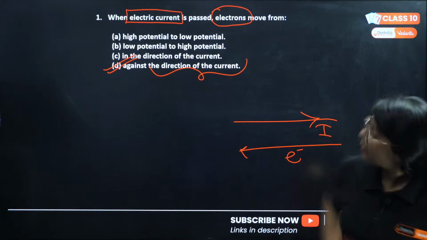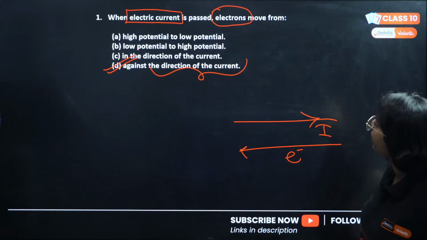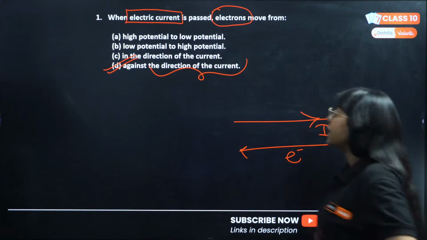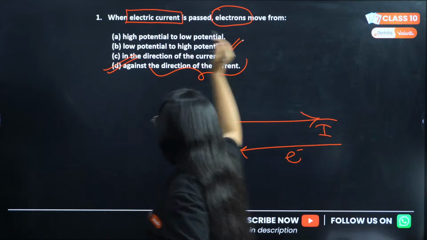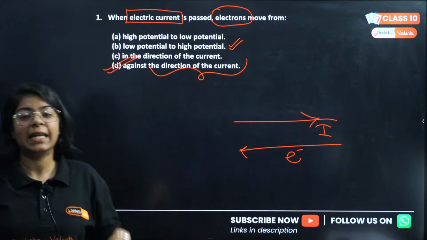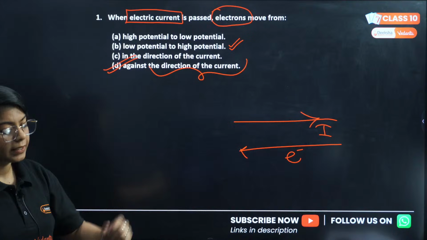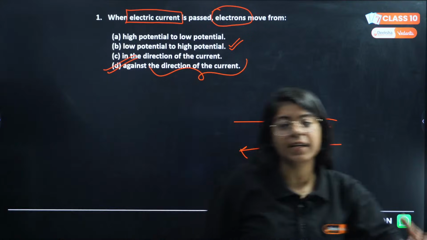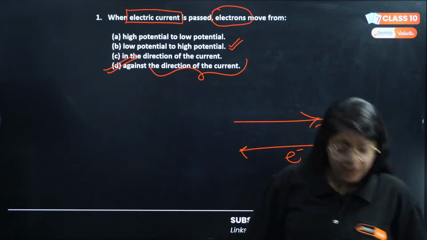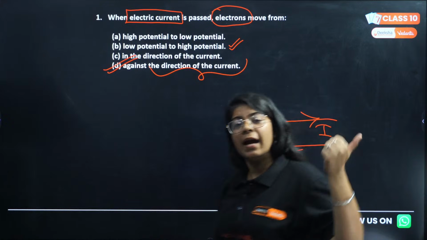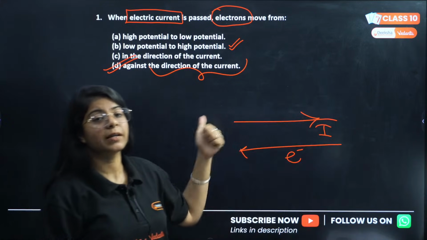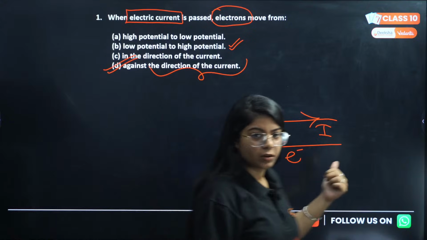I can see why you guys are saying low potential to high potential. That can also be a correct option, but when you are given electric current, they have asked in reference to electric current, so you can answer against the direction of current.